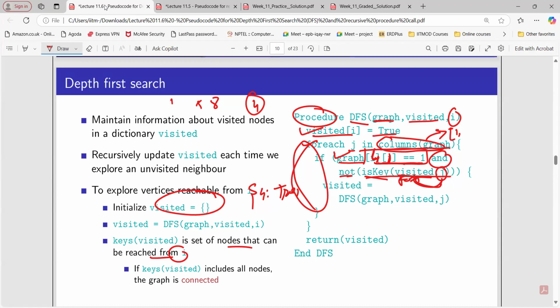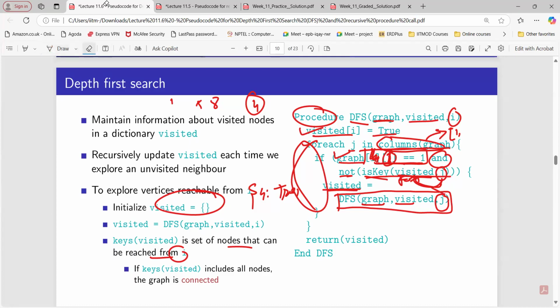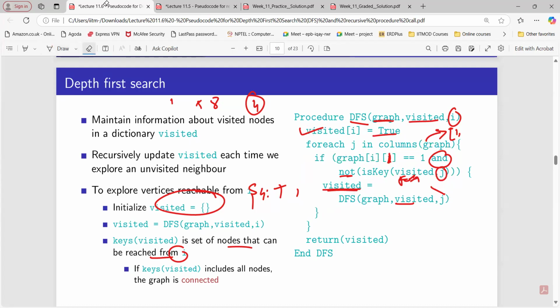Then if both the conditions are true, then we are going to do visited equals what? Again, we are calling that particular function or procedure here, with graph, visited, and now that particular node is j. So instead of 4, whatever node we have explored and gone to, that is taken as an input. And again, we are following the same process here, right? So this is how this recursion is working in the case of DFS. The same process we have followed here.